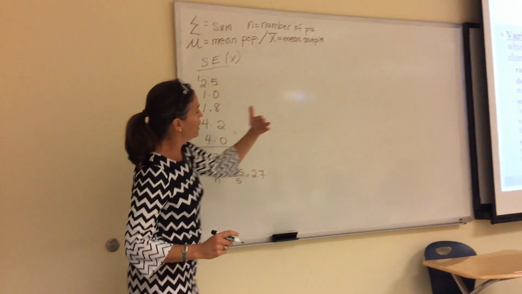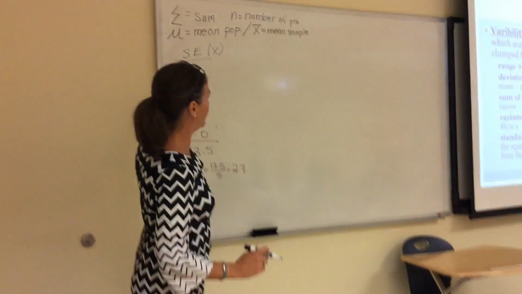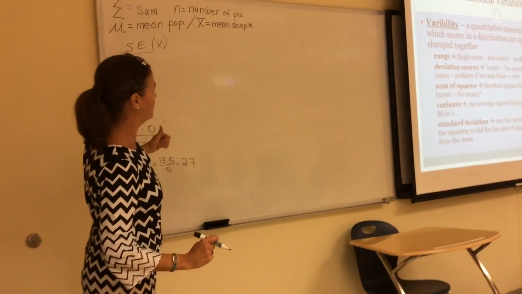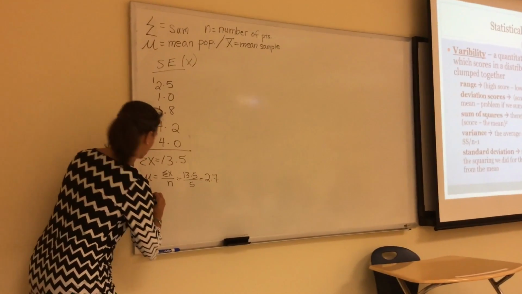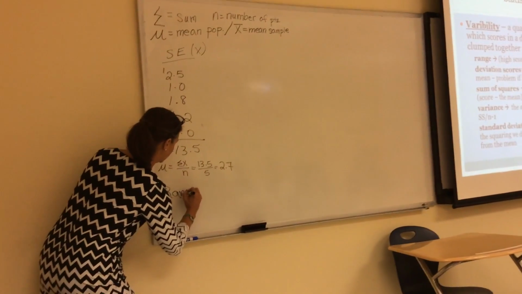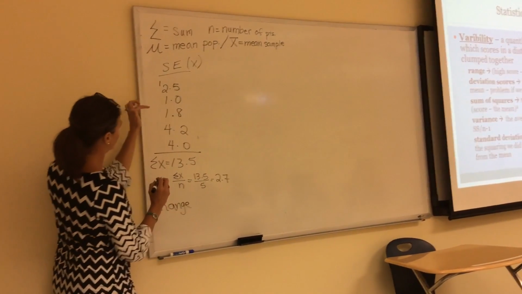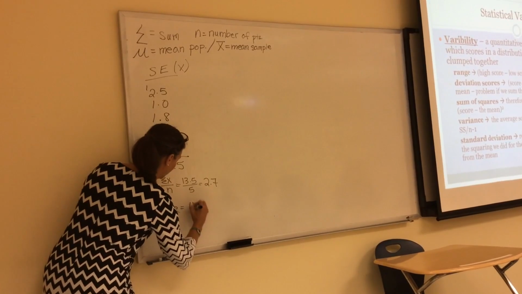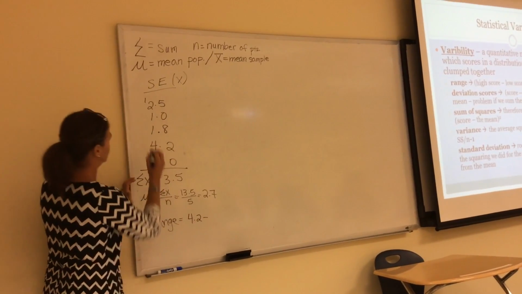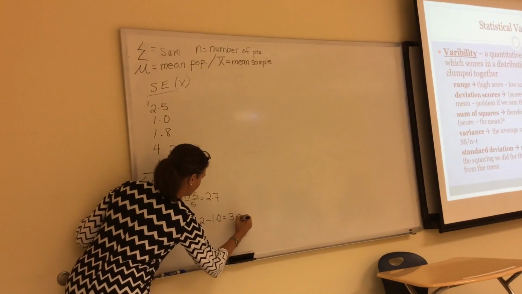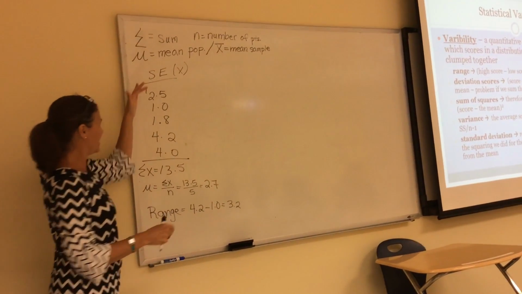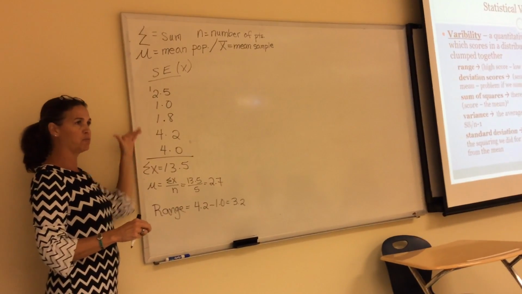So one thing you could ask about this group of numbers is, what is the range? The range is the high score, which was a 4.2, minus the low score, which was a 1.0. So there was a range of 3.2. Now that kind of gives you a good estimate of the spread.